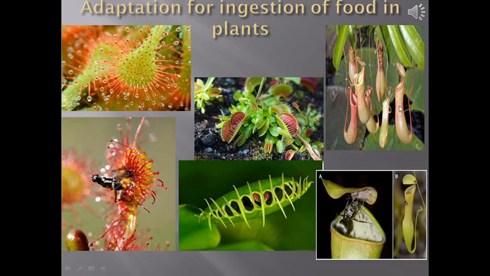Similarly, the pitcher plant has a jar shaped structure. Whenever any insect comes and sits inside it, the flap, the upper lid, will close and trap the insect inside. Slowly, it will give out some chemicals to digest this insect and take up the nitrogen which is present inside the insect body. So, these are examples of insectivorous plants. They eat insects because they are not getting sufficient supply of nitrogen from the soil.